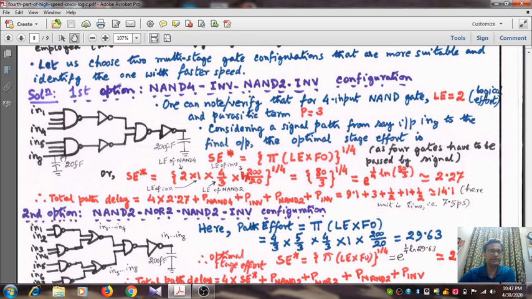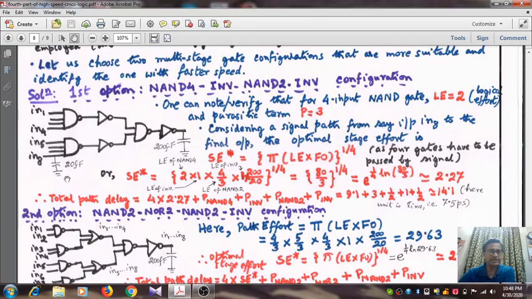and it will be 200 by 20. Because it is 200 by the input capacitance of the inverter, into input capacitance of the inverter divided by input capacitance of the NAND gate, into input capacitance of the NAND gate divided by input capacitance of the inverter, and so on. So that is the fan out factor. If you go from here to here, ultimately only the ends will remain, so it is 200 by 20, and overall it is 80 by 3, and the value of the fourth root is nearly 2.27. This you can easily find out.